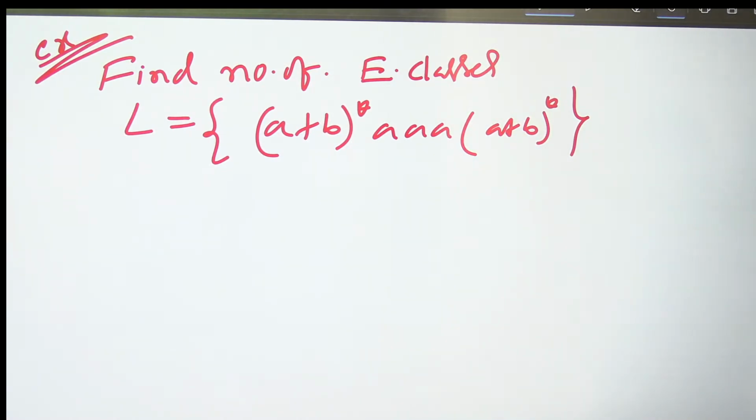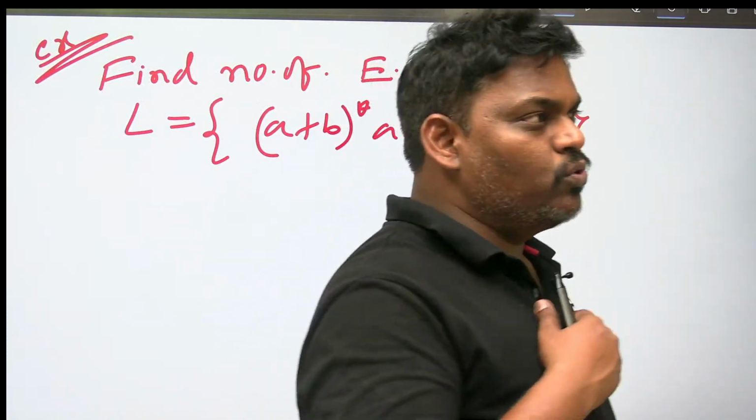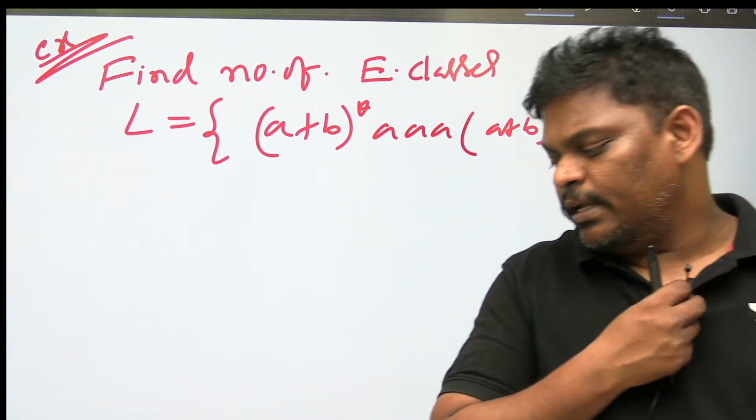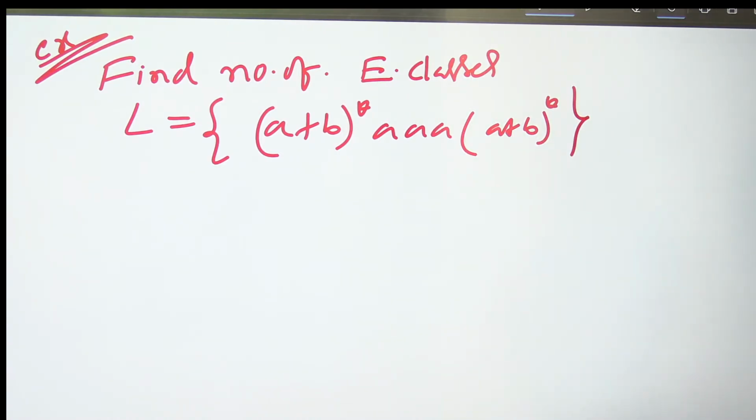Can you try once? You can construct the minimal DFA. That is one way. The first way to find the number of equivalence classes: construct minimal DFA, and count how many states there are. One more thing is, directly also you can do it. No requirement of minimal DFA, anything. You can construct your own way, whatever way I explained using red color in the previous problem. Try for a few minutes. I will be here only.